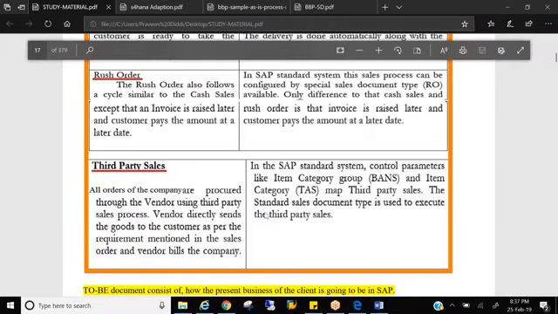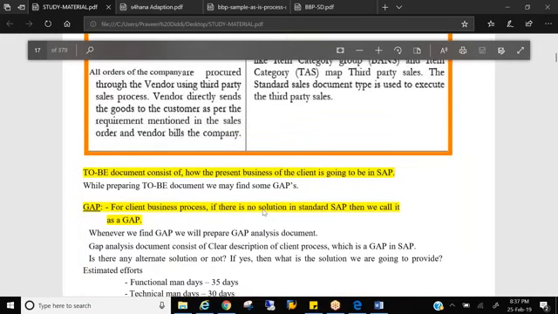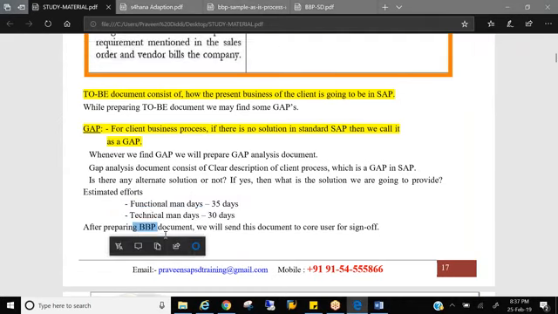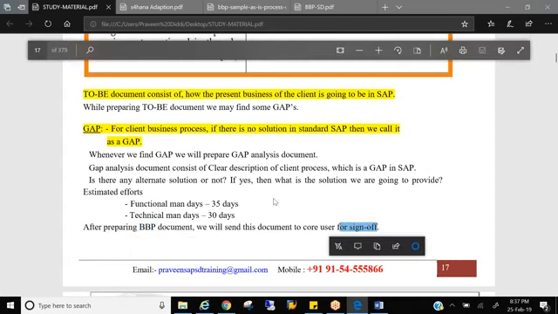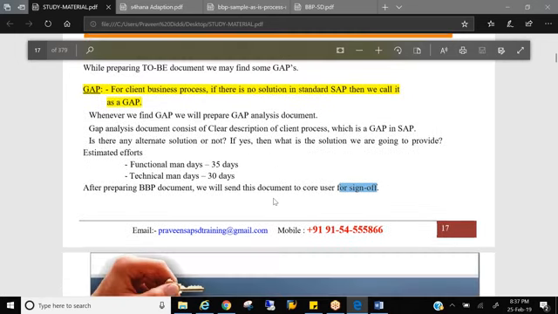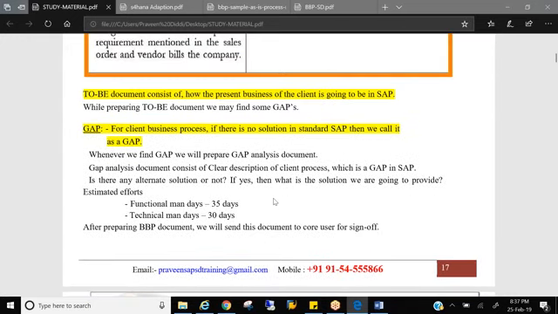So once you get a gap, what you do, you prepare a gap analysis document. That means first you write what is the issue, what is the gap, and what are the technical and functional mandates you need to fulfill this. Then you give budget and everything, right? And you send this to the customer, and if he's okay with that, then he will give a sign off saying that okay, you can go ahead with the development. Because certain developments are not wise to spend money or time on, because the customer can look for some alternative instead of spending that much money on a development, right? So I'll tell you one scenario like that.